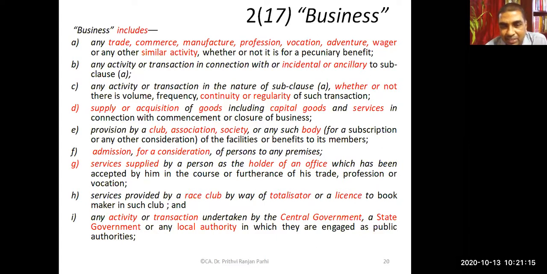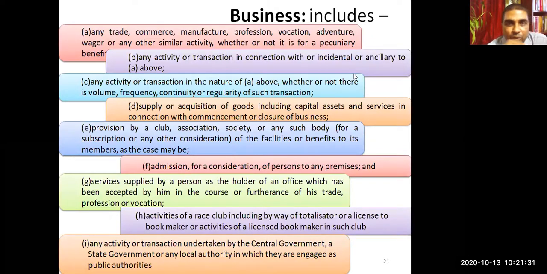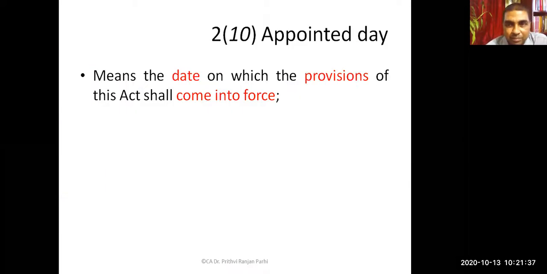Any activity or transaction undertaken by the central government, state government, or any other local authority in which they are engaged as public authorities is also business. So business has an inclusive definition; all these things are businesses. We have discussed the concept of business in detail in our initial chapter, therefore I'm not spending much time on this.